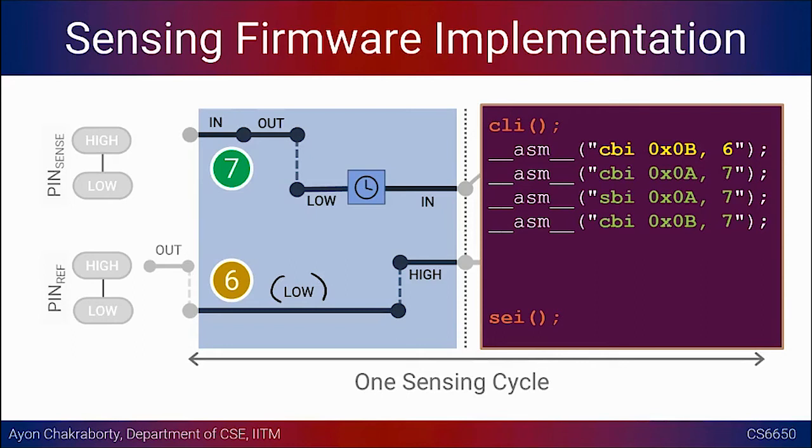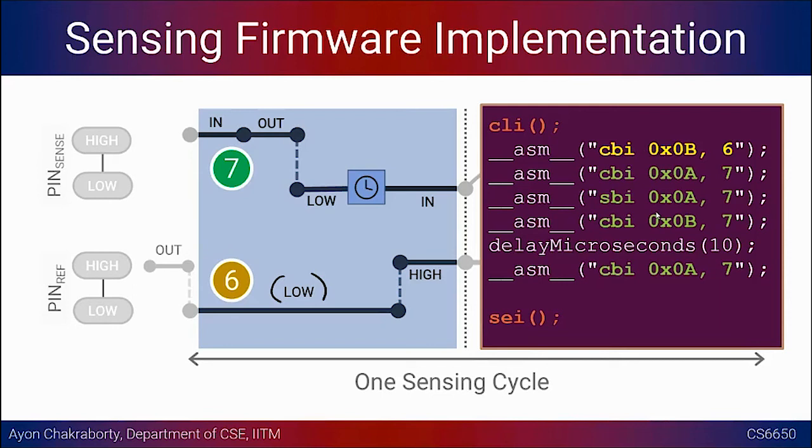So 0x0a is the data direction register. And now wait for some time. So give it a delay of 10 microseconds. And this will make sure that your pin number 7 is discharged. And then you have to do 2 more things. One is setting up the pin number 7 as an input.